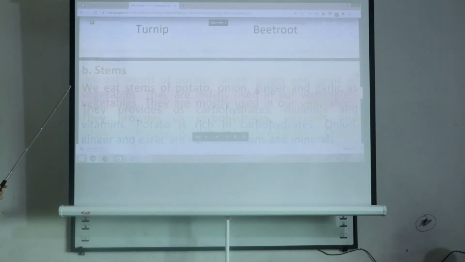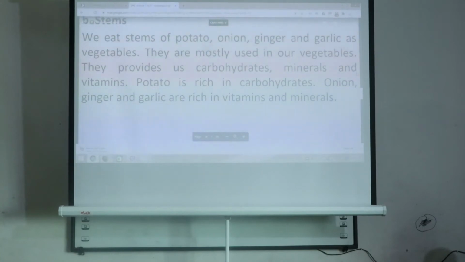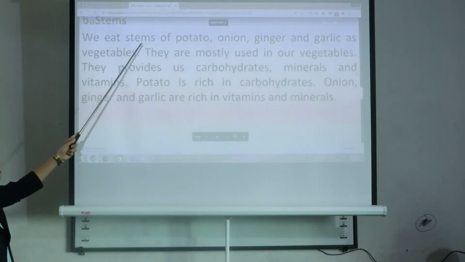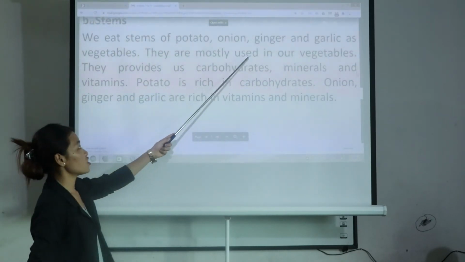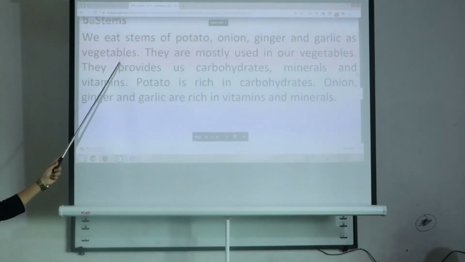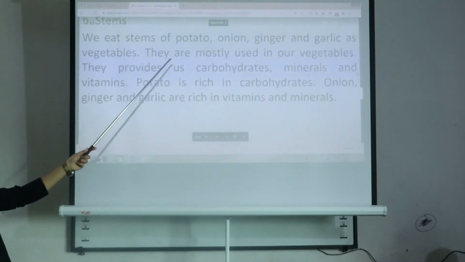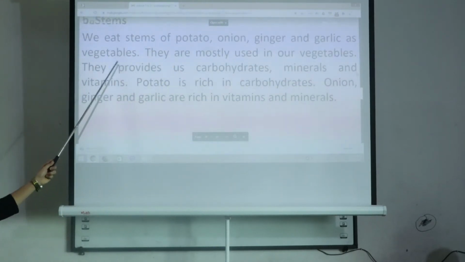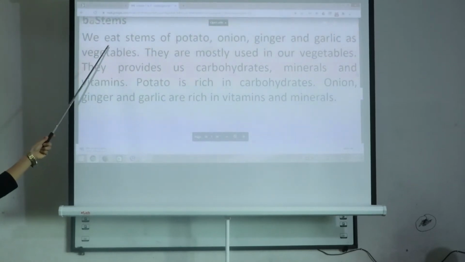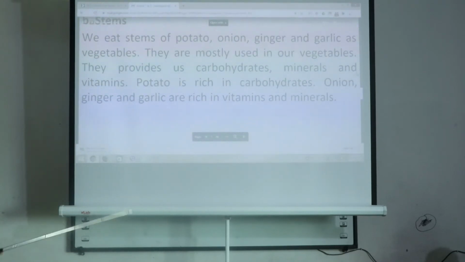Now point number B, stems. Stems are the parts of a plant that grow above the soil. We eat stems of potato, onion, ginger and garlic as vegetables.